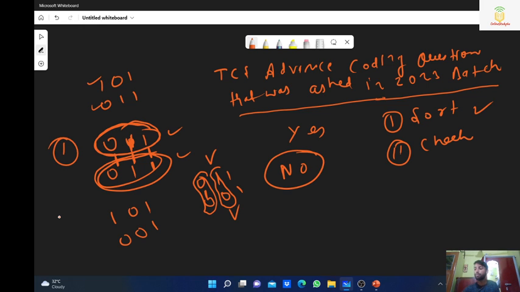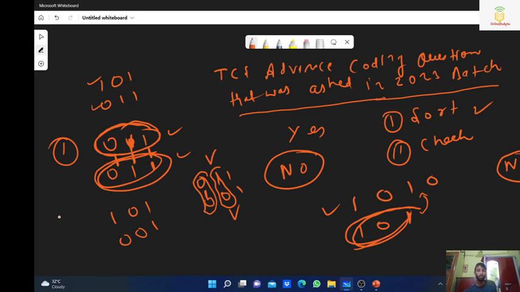And one more condition. What is that? Suppose the length of the first string is 4 and the length of the second string is 3. In this way I guarantee that the answer will always be no, because you cannot rearrange these numbers in such a way that they are equal to those numbers. There is no possible way. So always consider the edge case before writing the code. If the lengths of both strings are not equal, you cannot rearrange them such that both are equal.